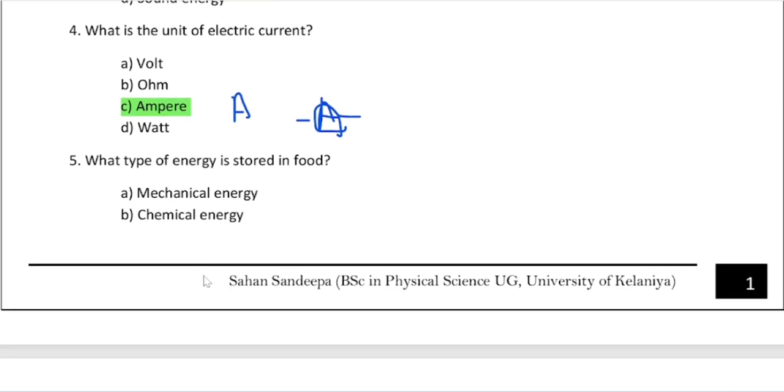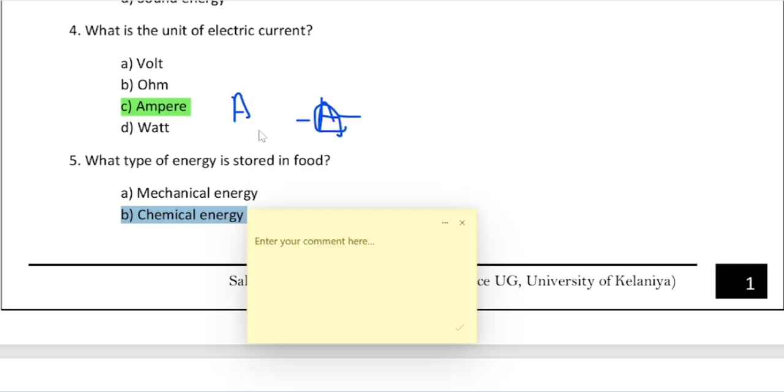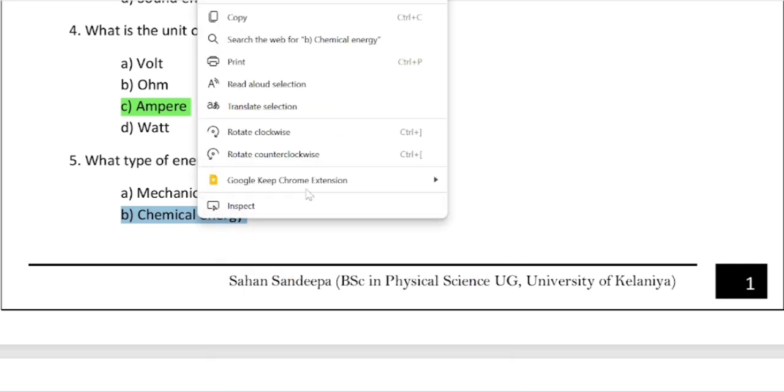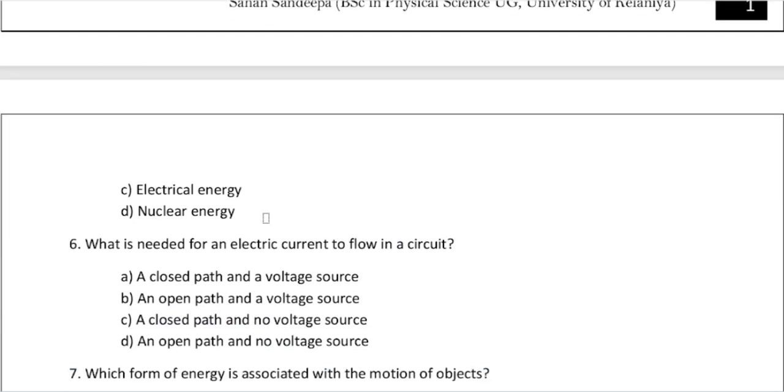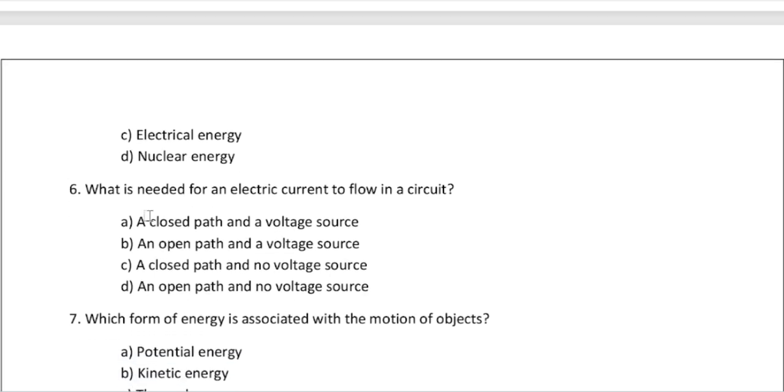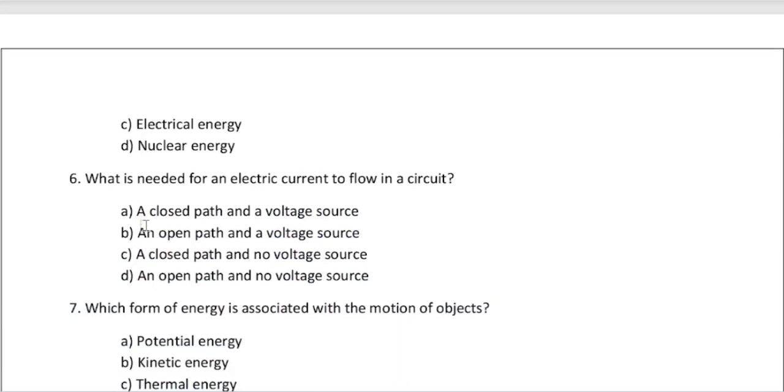What type of energy is stored in food? We know it is just chemical energy. It's a simpler one, right? Chemical energy. There is no mechanical energy in your foods, right? There is no electrical energy. There is no nuclear energy. Right? Answer is B. Number 6.